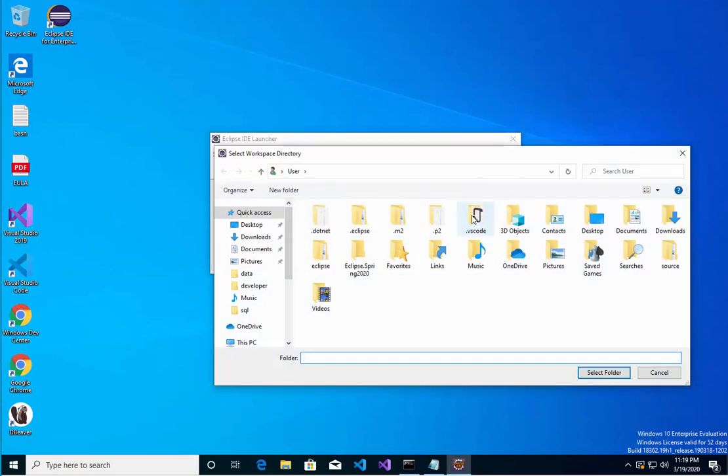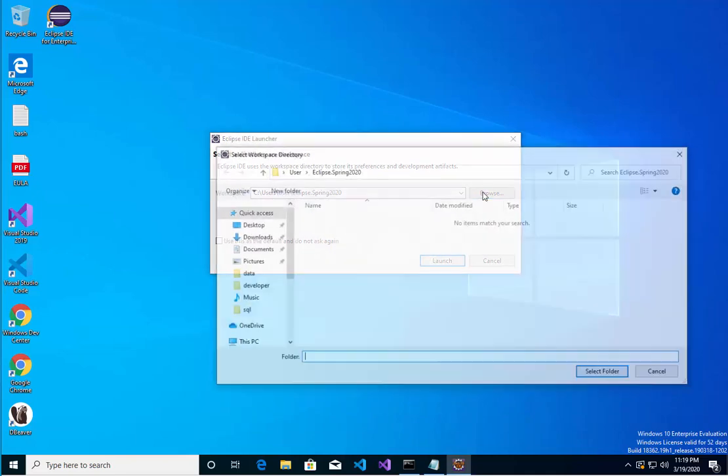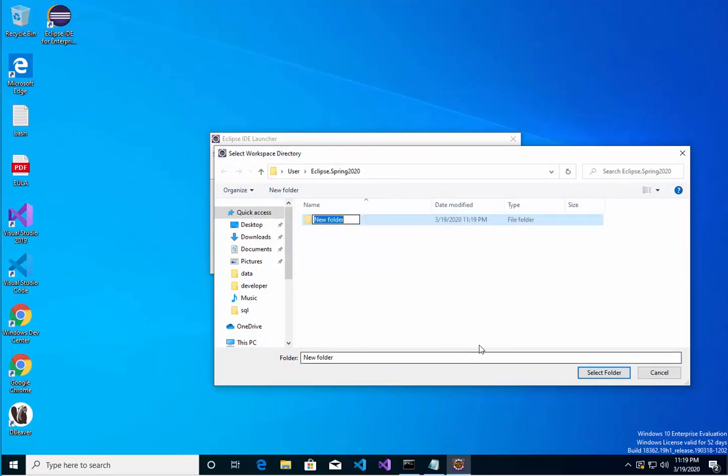Okay, for me, I created a directory called Eclipse Spring 2020. I'll select that folder. I'll browse here, and depending on the class that I'm teaching, so for this class, this is my CST 4713 course.